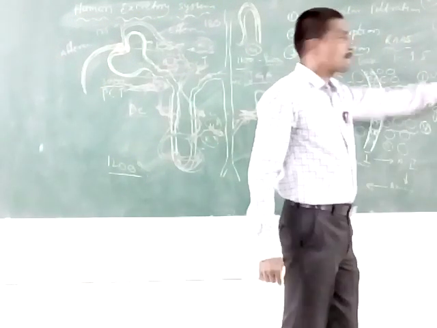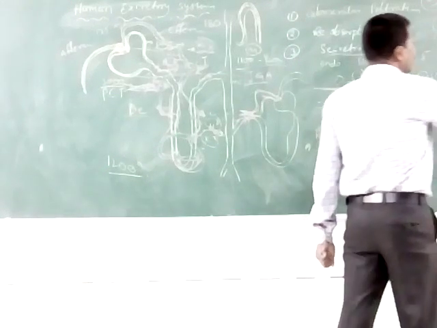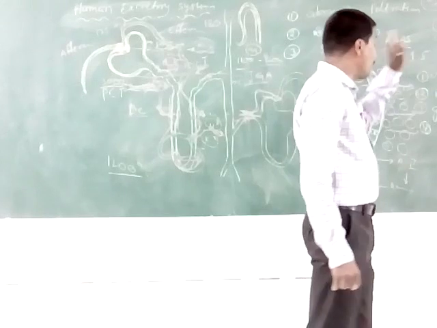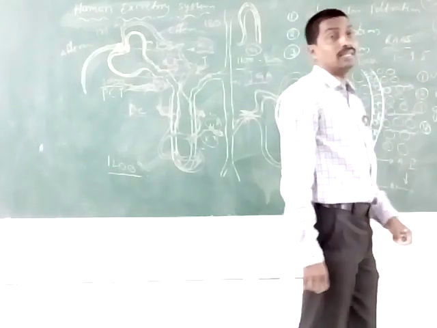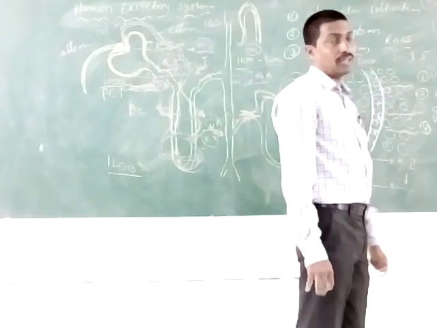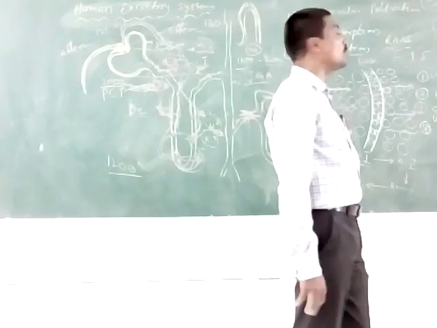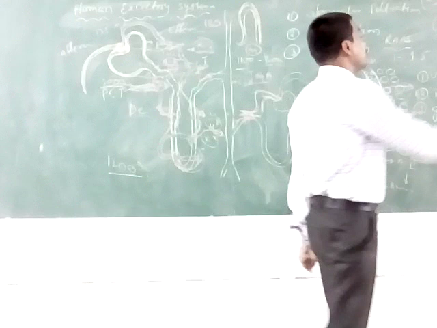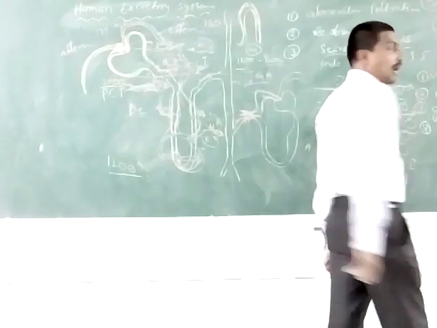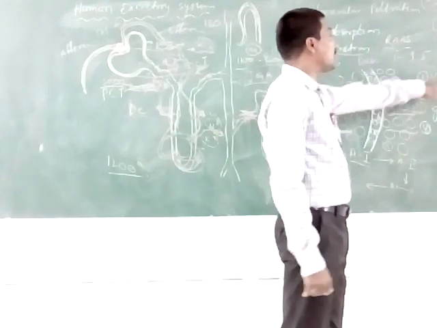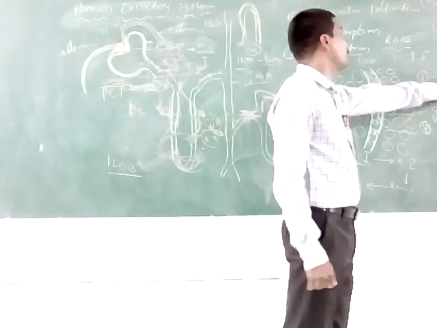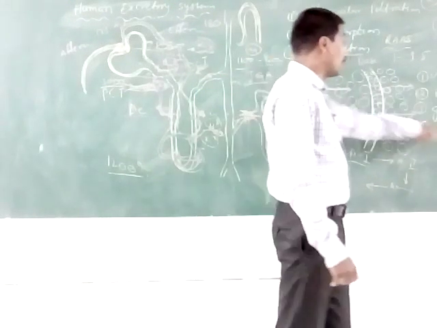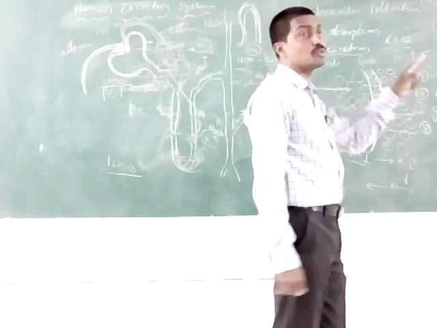The uremia means the extra urea formed in the blood is known as uremia. The excess urea formed in our blood is known as uremia. It causes diabetes mellitus and other diseases. Uremia is also known as renal failure. It causes renal failure.